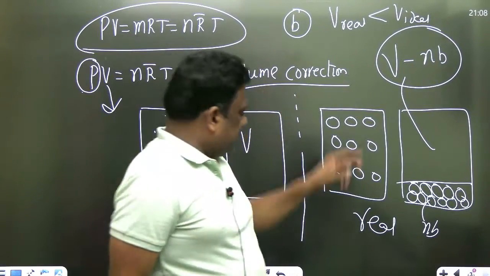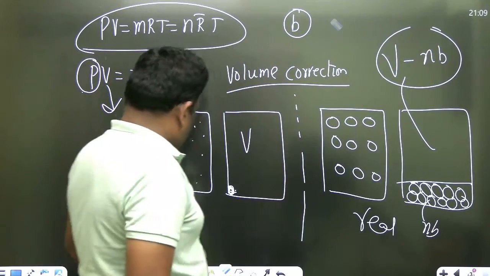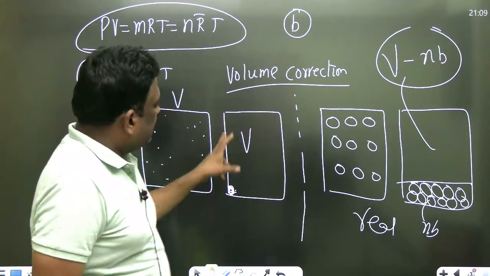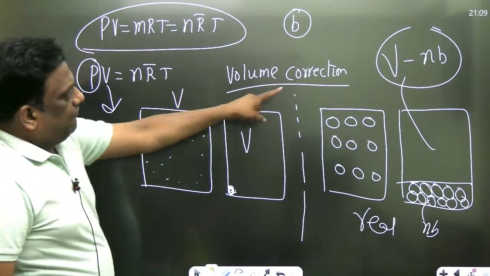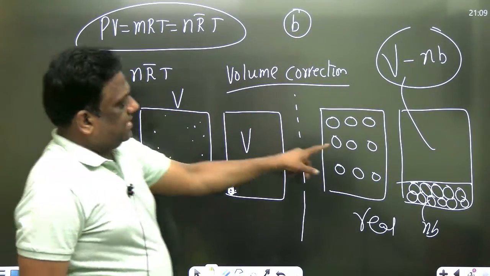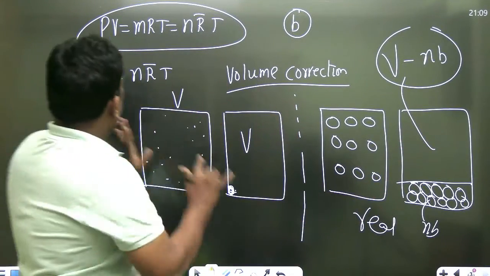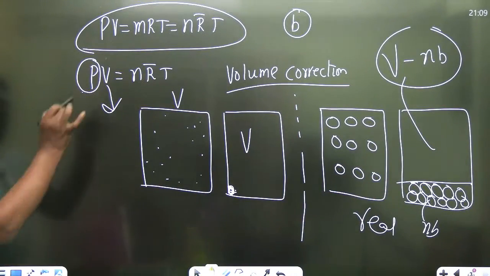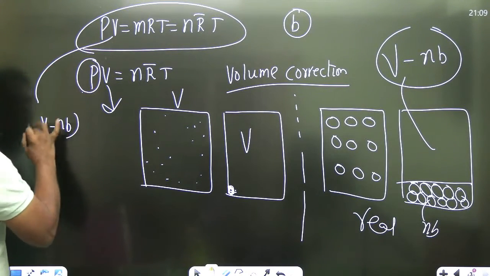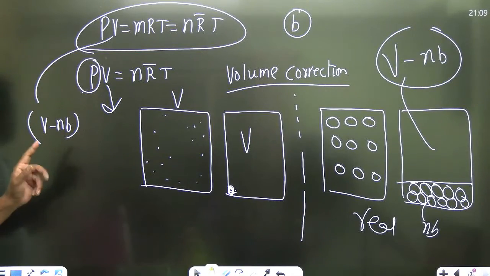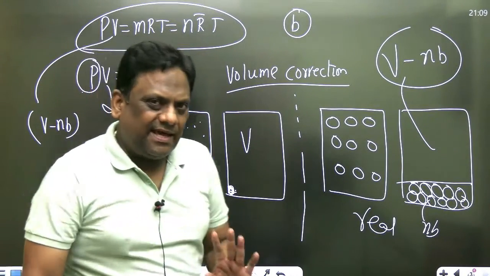Now because it is occupying some volume, I need the space available to be this one. So therefore, we have corrected. So in place of V, what should we write? Here it is V of the container, but here it is V minus nB. So in case of real gases, I should not write V, but I should write V minus nB, where B is known as co-volume or excluded volume. Okay, this is done, sirs. This is over. Is it clear, my dear students?